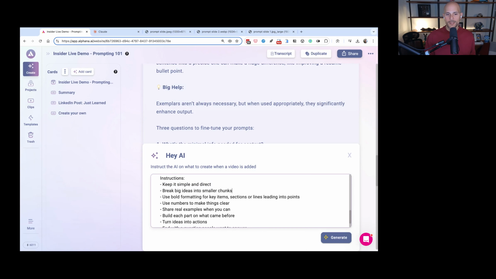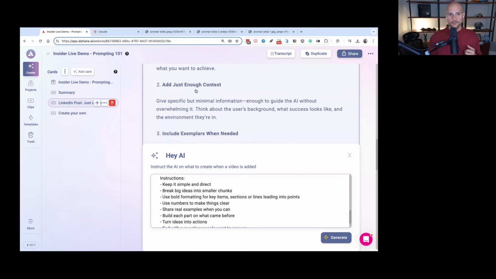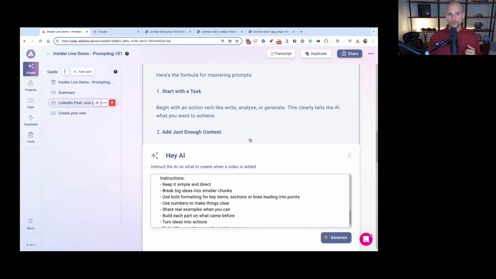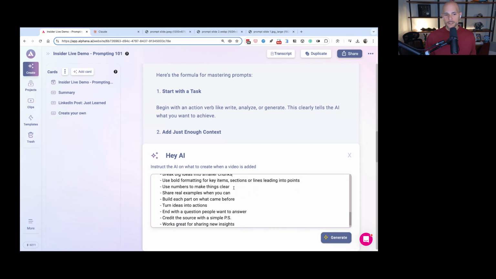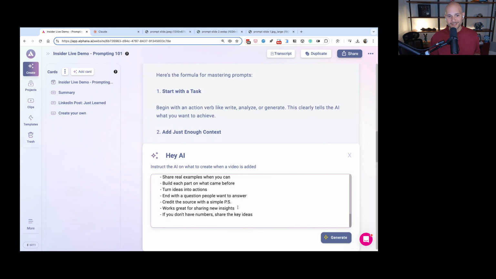Use bold formatting for key items, sections, or lines leading into points, hence why you see boldness right here, right? Or if I come up here, you'll see bold, bold. If you wanted to use an H2 font, an H3, specify, right? It's not going to do it by itself, or it might, but it's going to be random until you tell it to do it. You could use numbers to make things clear, which it does. Share real examples, build upon each part that came before, turn ideas into actions, end with a question mark.